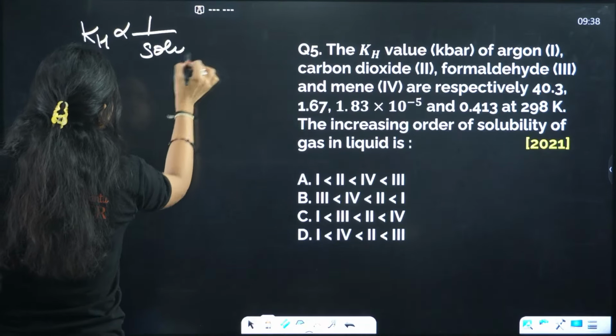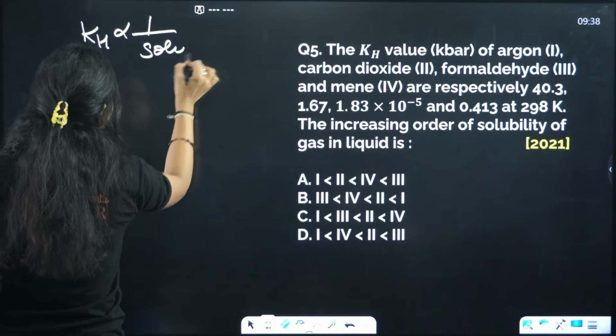Now let's see pressure. How is pressure related to solubility? Yes, correct. All of you are answering increase of pressure, decrease of temperature. When we increase the pressure, the solubility increases. Why?